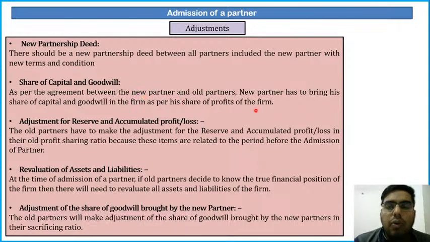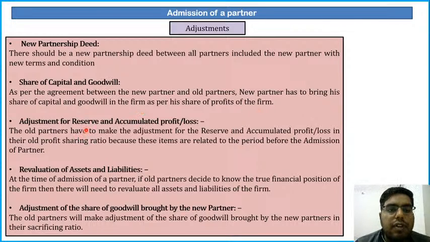So when a new partner is admitted, he will bring some capital, and he will also bring his share of goodwill. The total goodwill will be calculated. For example, the total goodwill is 50,000. The new partner is admitted for a 1/5 share, so he will bring 1/5 of the goodwill to the firm. That is 10,000 rupees of goodwill, and that 10,000 rupees will be shared among the old partners. In which ratio will it be shared among the old partners? In their sacrificing ratio.